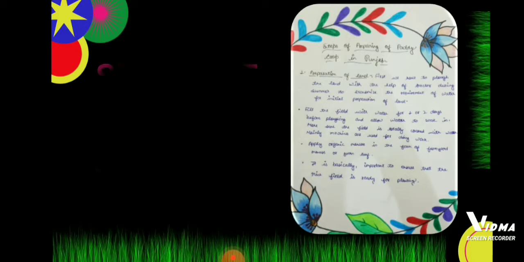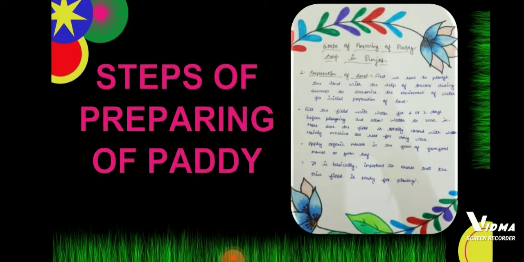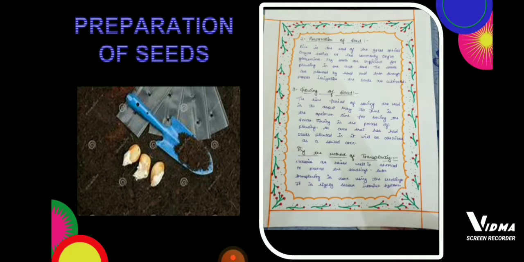The first one is preparation of land. In Punjab, preparation of land is usually done by the rotavator, and then preparation of seed. Here the Punjab farmer uses high quality seeds for cultivation. And the third one is sowing of seed. Sowing of seed is mainly done by labor, but the transplanting of seedlings is done by machines.